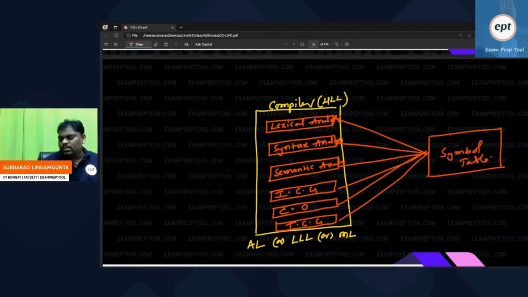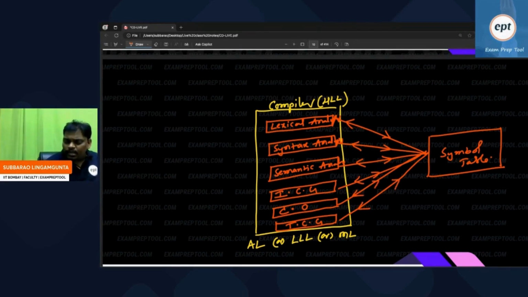This is one data structure. Whenever compilation is going on and you want to store something, you can store it in the symbol table, and you can take from the symbol table. It works in both directions. You can store, you can take. All the 6 phases can store and can take. Everyone has the right.